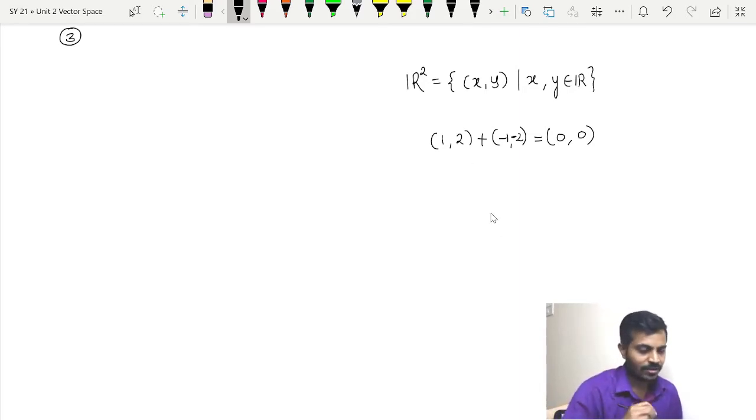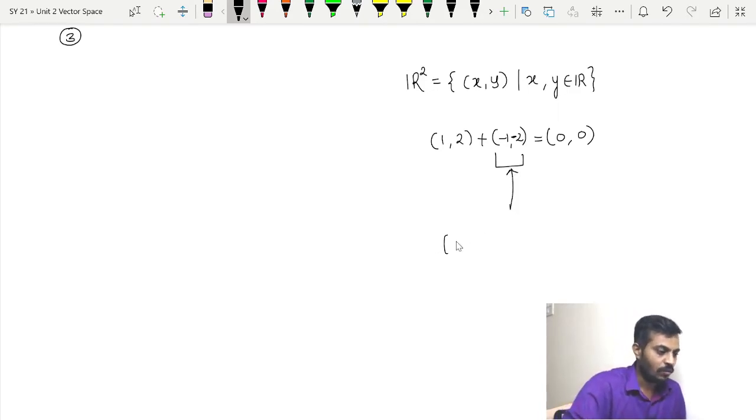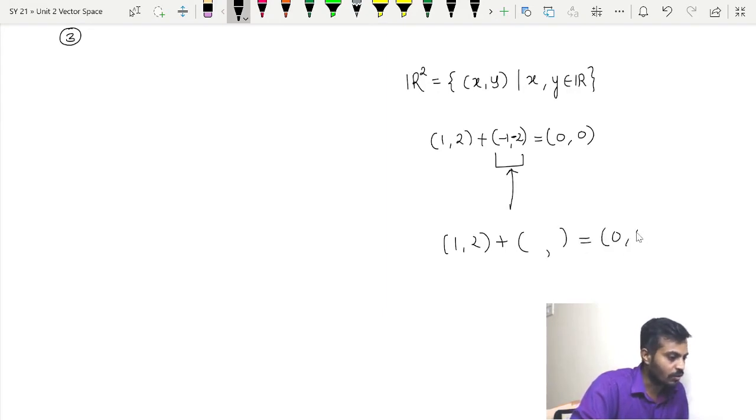So now I ask you a question: do you have any other vector other than (-1, -2) that will give you the same result? I mean, (1, 2) plus that vector should again be equal to (0, 0).